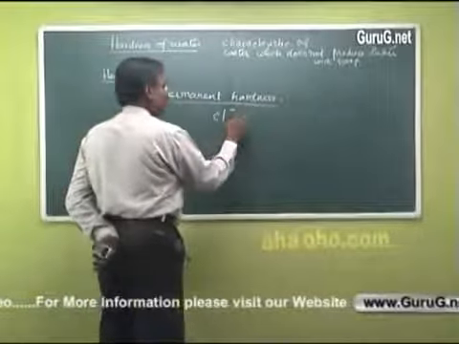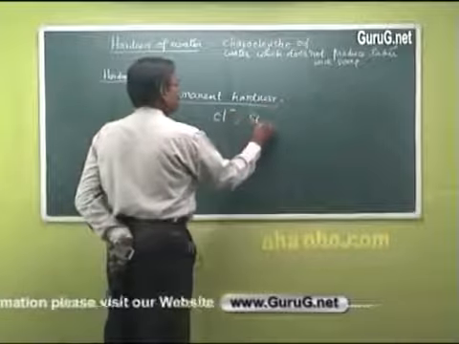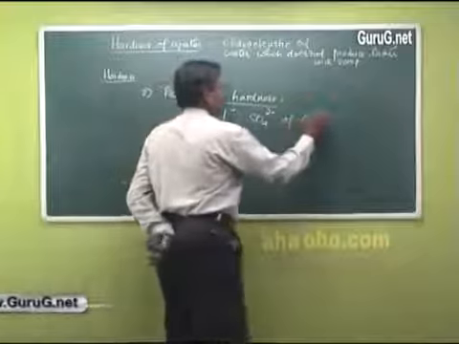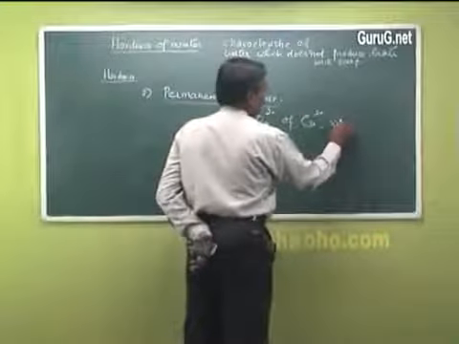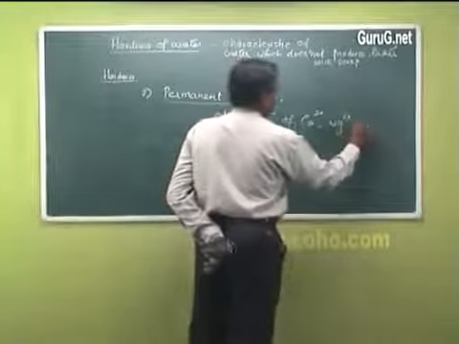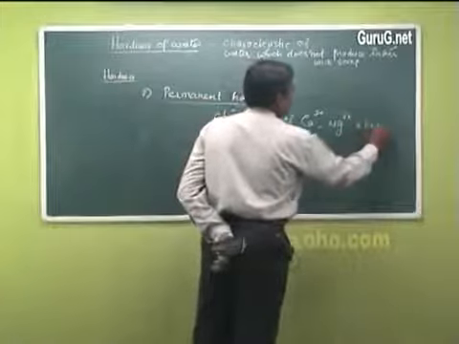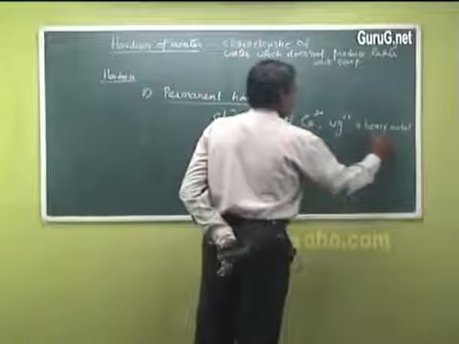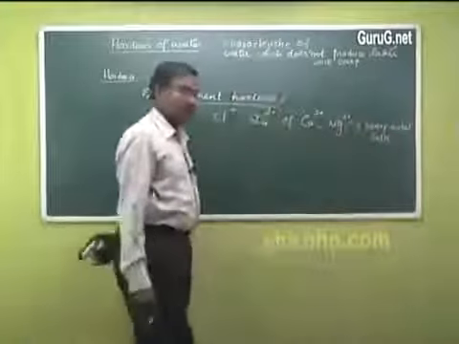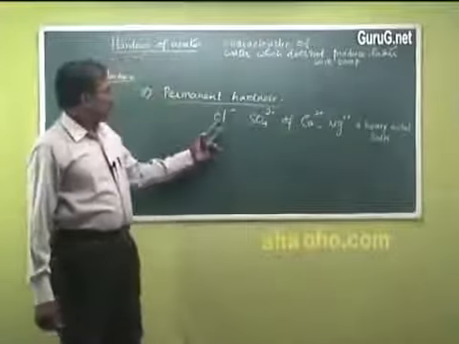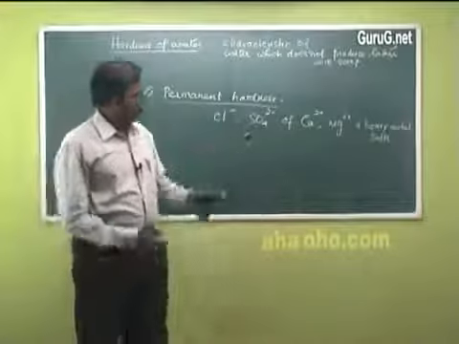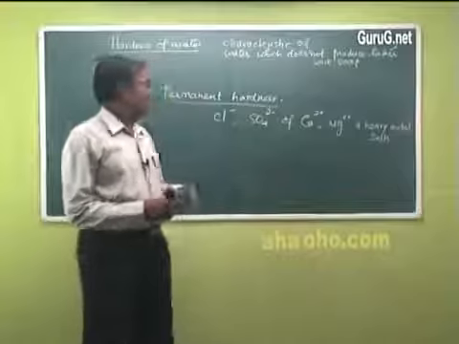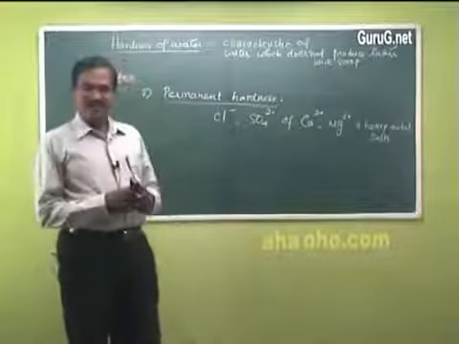Chlorides and sulfates of calcium, magnesium and heavy metal ions are causing permanent hardness.